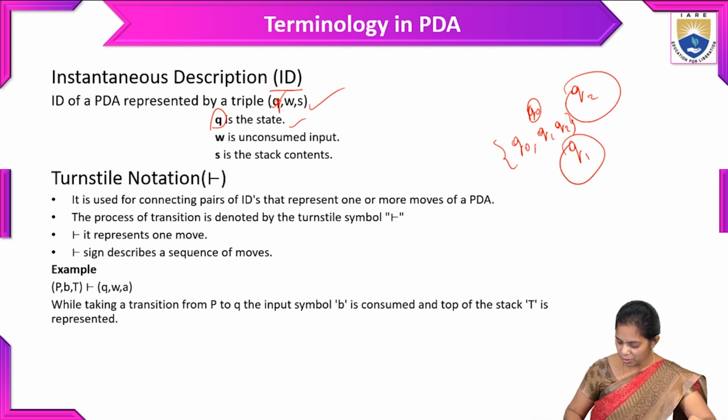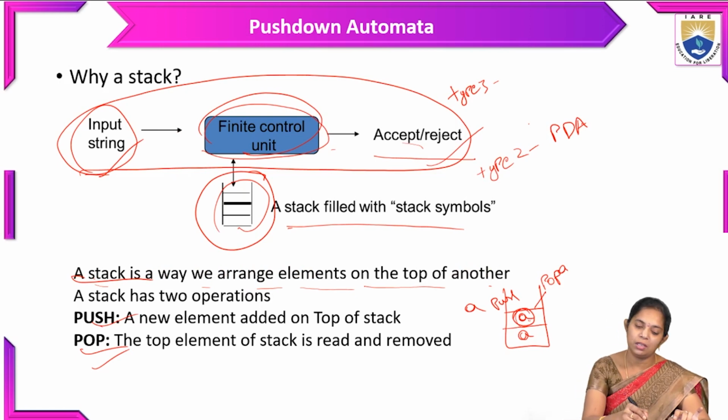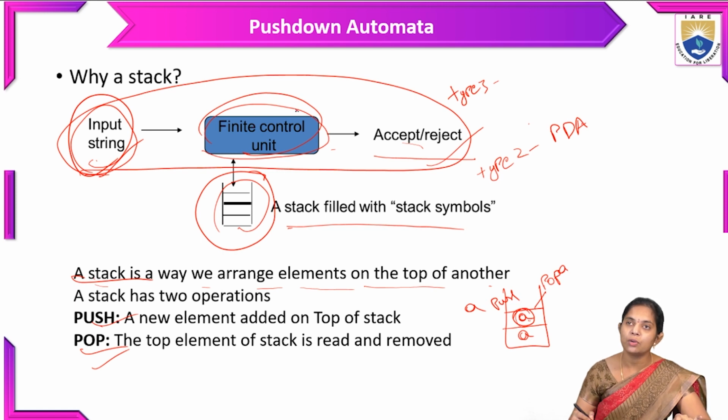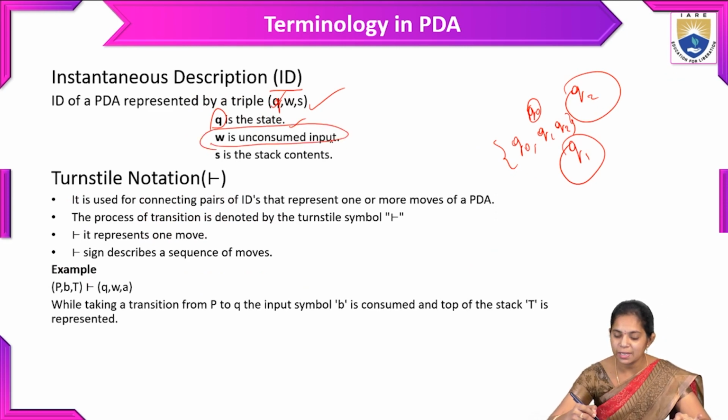In the previous slides we gave the input string to the finite control unit, and the input that remains unconsumed is represented as W.